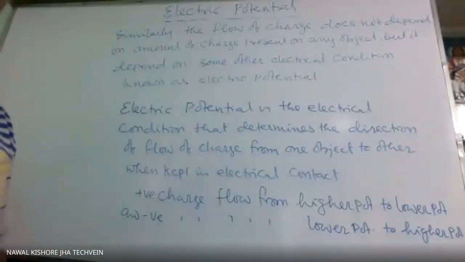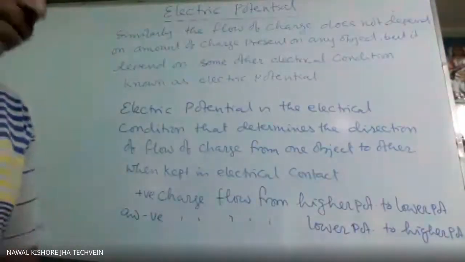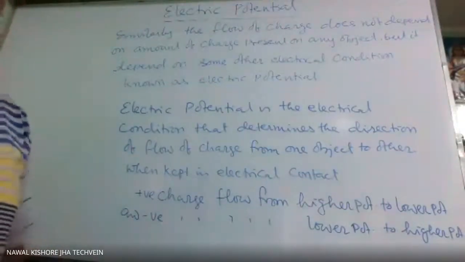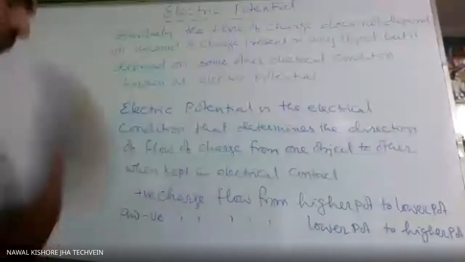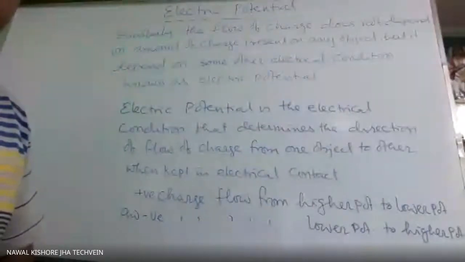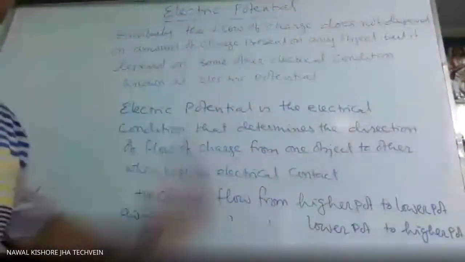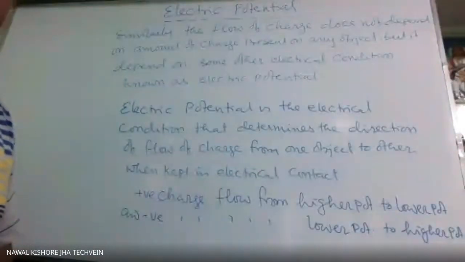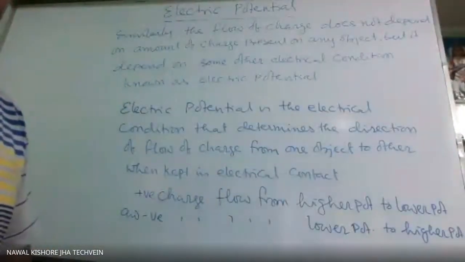In case of electrolyte, we have seen there are two type of charges present. One we call cation, another we call anion. So that which is moving towards cathode, that we call cation. They are positively charged. So cations are moving from higher potential to lower potential, whereas negative charge or electrons are flowing from lower potential to higher potential. And this flow will continue till what? Till potential difference is maintained. If they come to the same potential, the flow will stop.